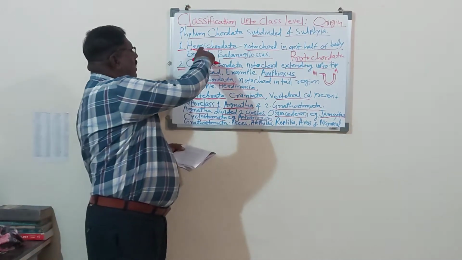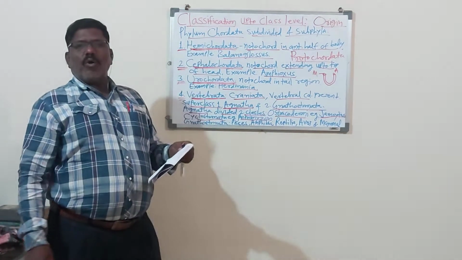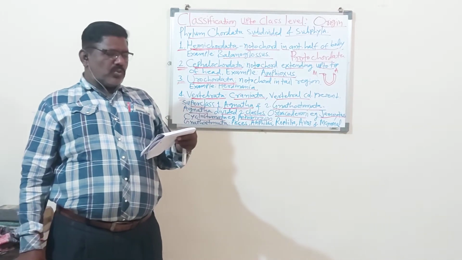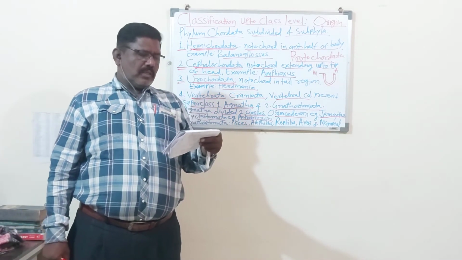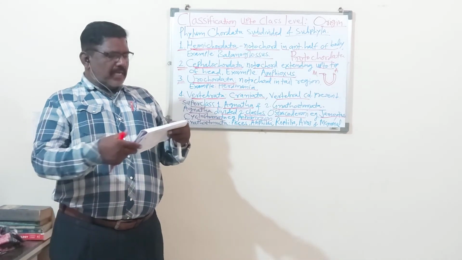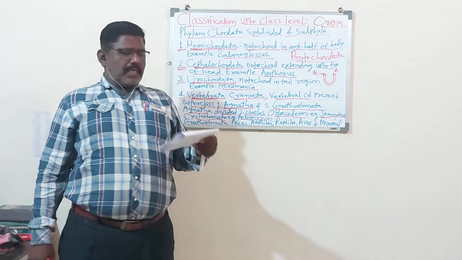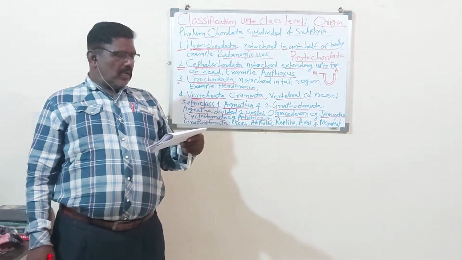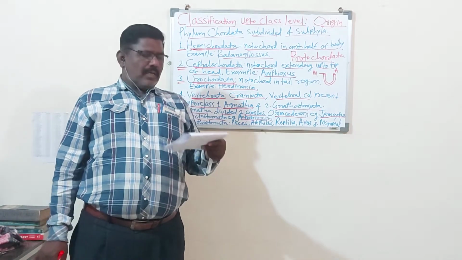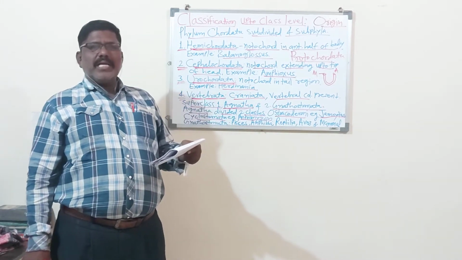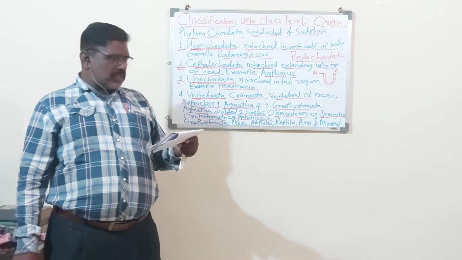Then Hemichordata gave rise to the Ascidians, then Amphioxus, and then fishes. Now chordates comprise about 49,000 species, including Balanoglossus, Ascidians, Amphioxus, Petromyzon, Pisces, reptiles, birds and mammals.